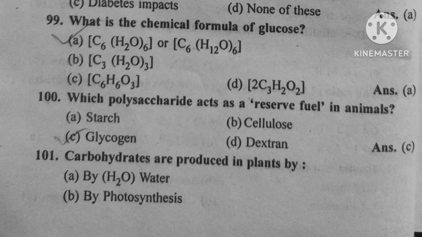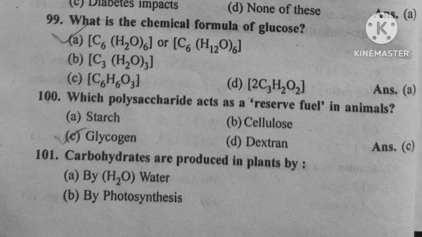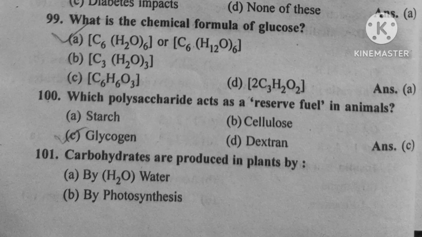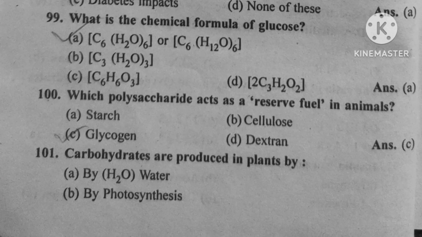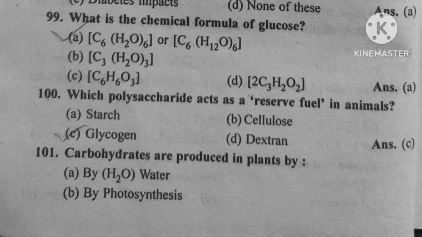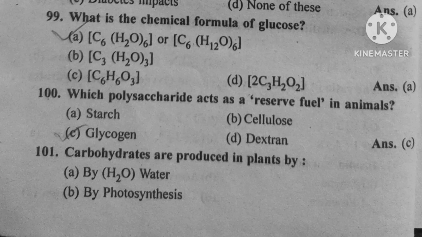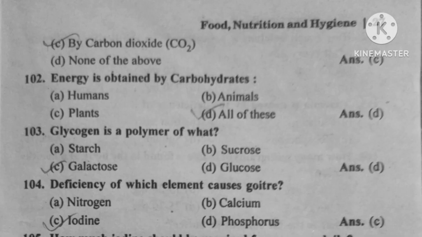Question number 99. What is the chemical formula of glucose? Option A, C6H12O6. Question number 100. Which polysaccharide acts as a reserve fuel in animals? Option C, glycogen. Question number 101. Carbohydrates are produced in plants by option C, carbon dioxide.